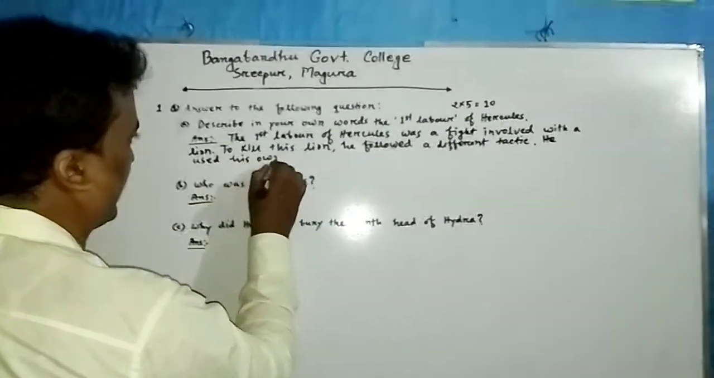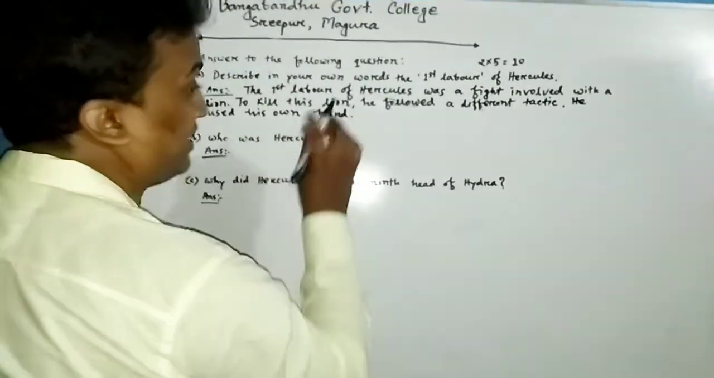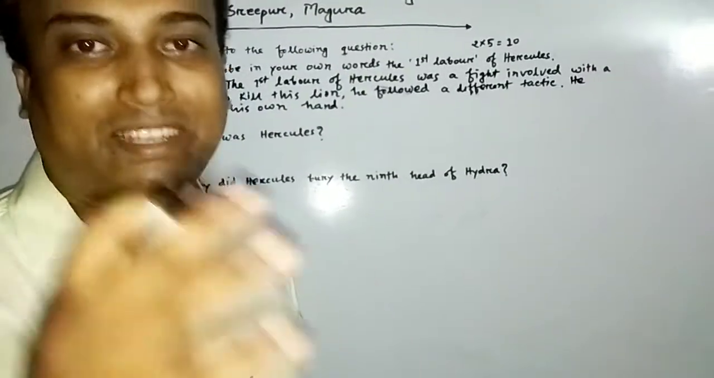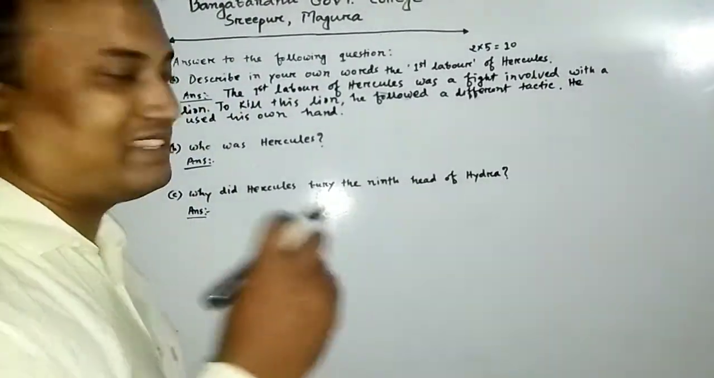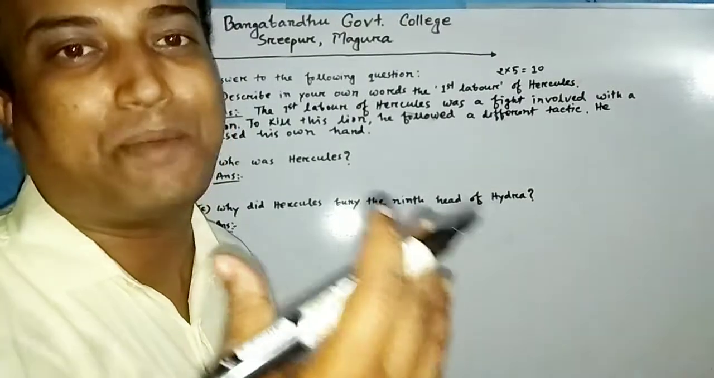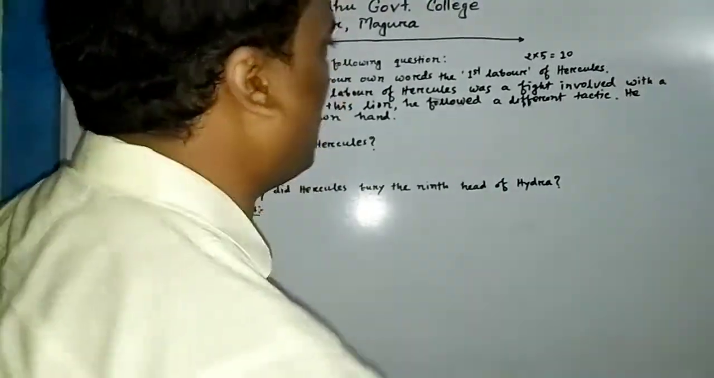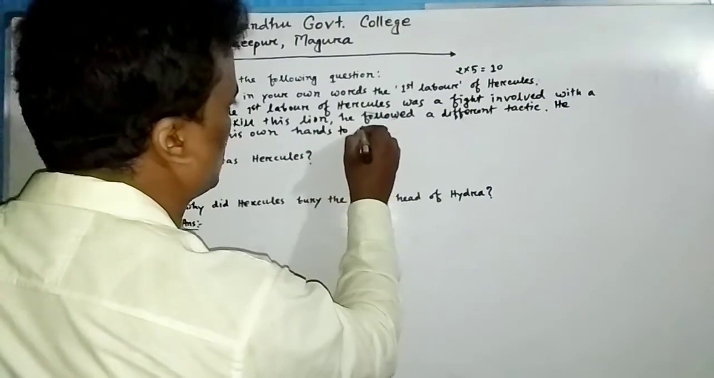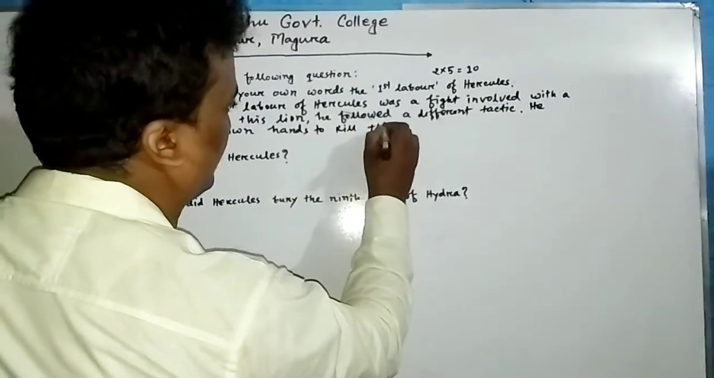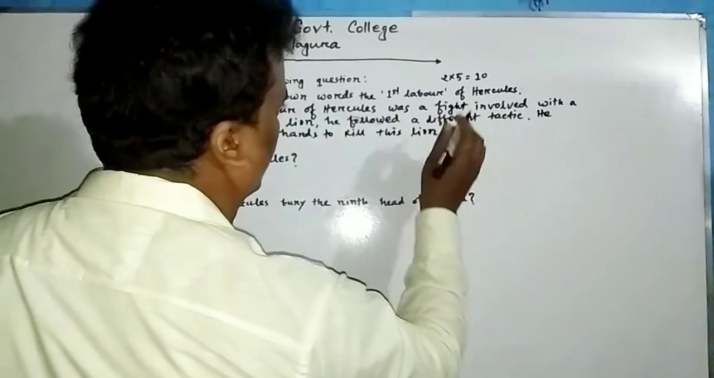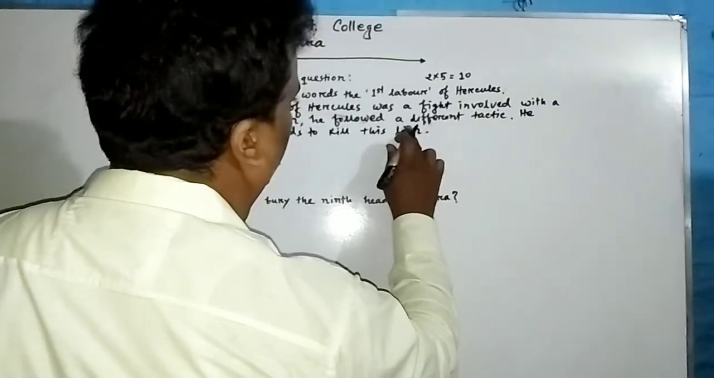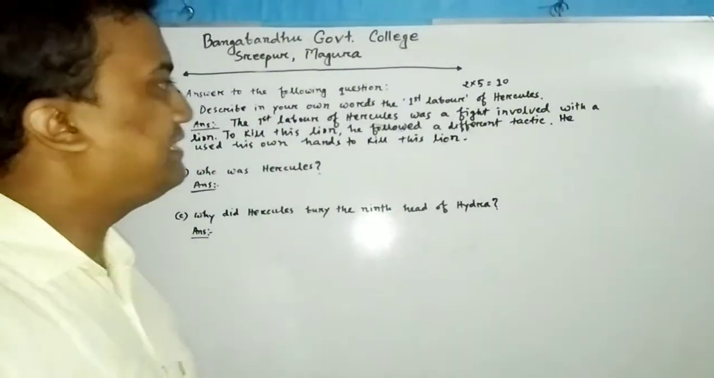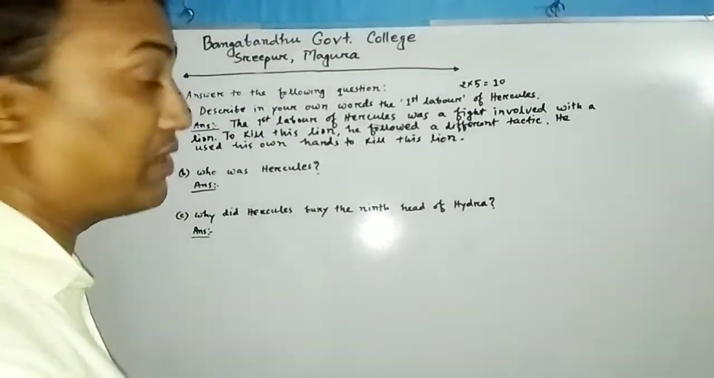his own hands, right? So think about the strength of Hercules. He killed this monstrous lion just using his hands. So he used his own hands to kill this lion. Okay, anyway, this can be the answer of the first question. You can write in this way.